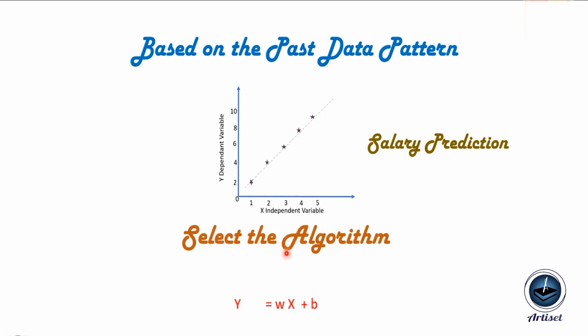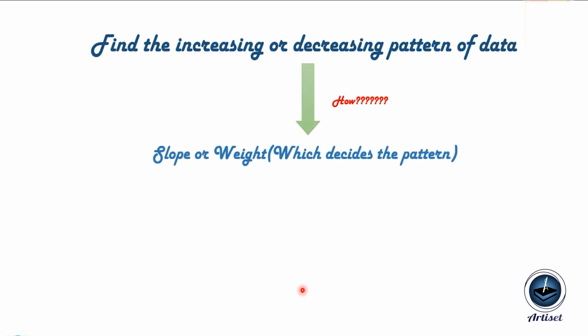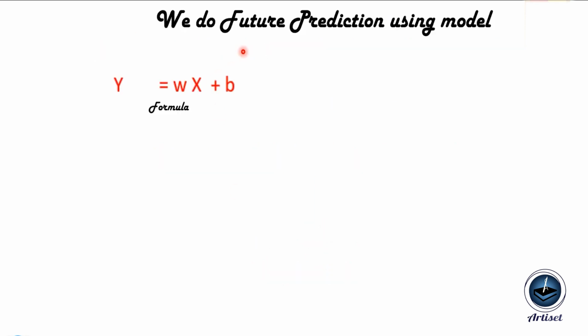Then how can we select the algorithm? y = mx + b. This is a linear pattern, so we are selecting the linear algorithm, right? We find the increasing or decreasing pattern of the data, but how? The slope or weight decides the pattern. After finding the slope or weight and the bias, we create a model. This is the important terminology of the AI world, the model. It is nothing but finding the constant weight and the origin.